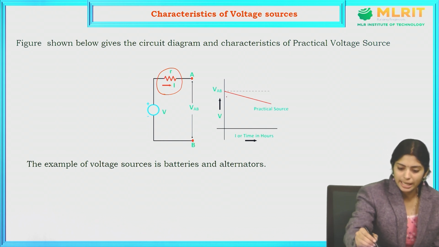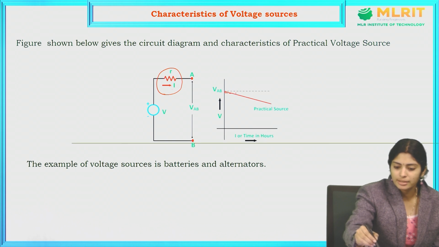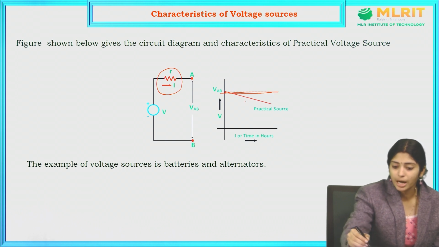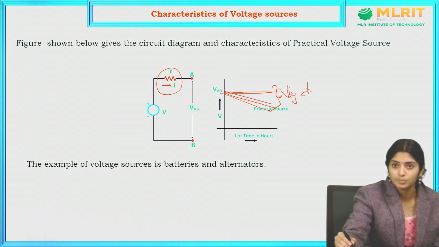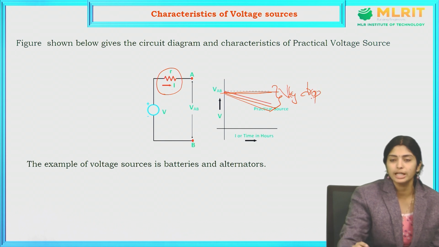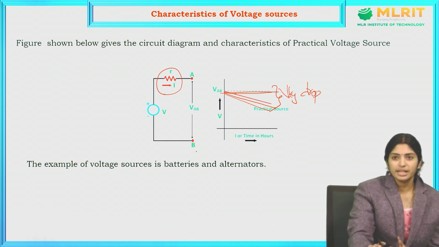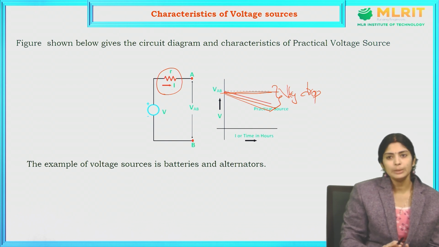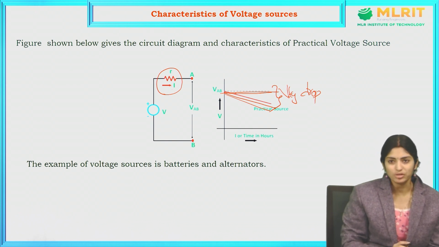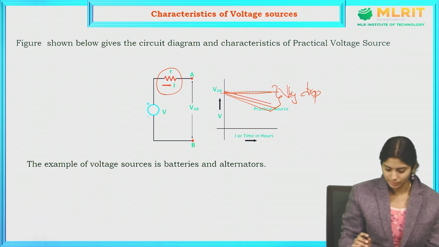If we see the characteristics here, in the previous one the line came like this. But now the values are decreasing. Why? Because this difference came due to the voltage drop. So this is the difference between ideal and practical voltage sources. Examples of the voltage sources are batteries and alternators.